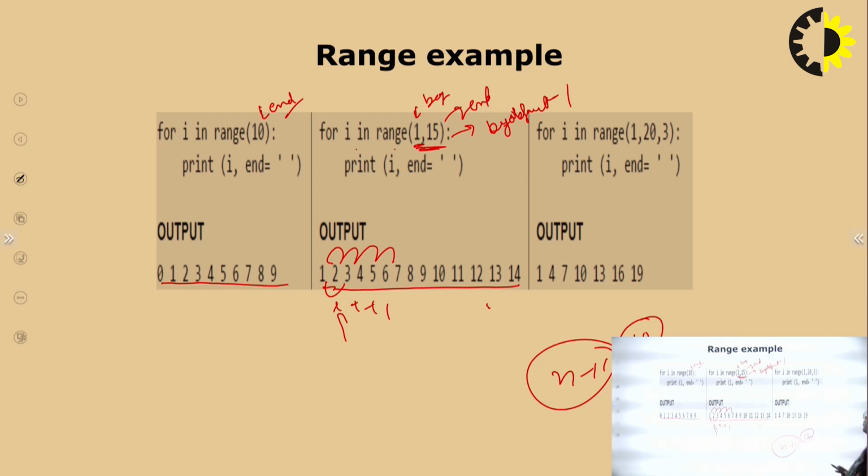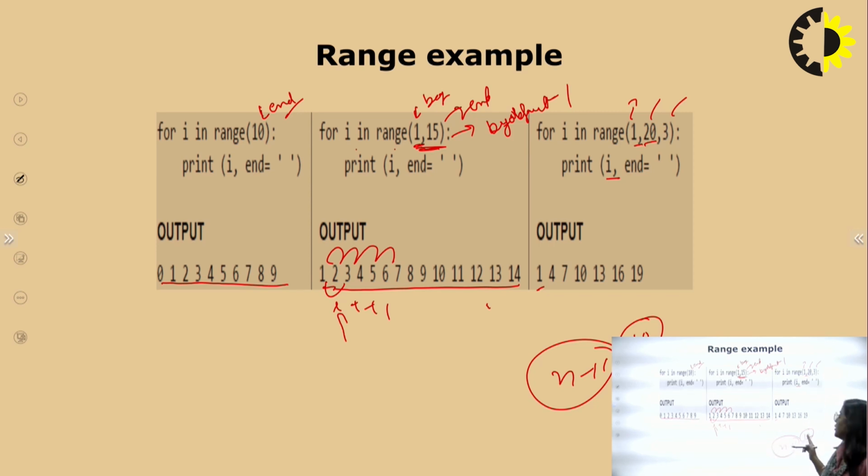According to this, here i is using range with 3 parameters. This is the beginning of the sequence, this is the ending, and this is the jumping, meaning the step, how many steps it takes. So the value of i is printed first as 1. Where will it go at the end? 20.